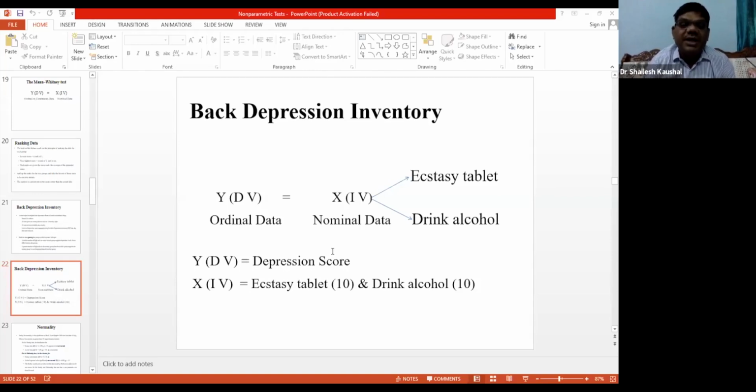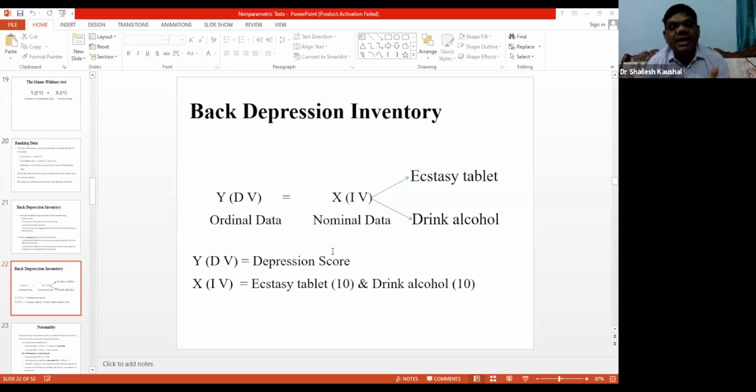So, I am again repeating the case study: on Saturday night, 10 people were given the Ecstasy tablet, and on Sunday morning the score was obtained from each participant. The first participant's score was 35, then the second 35, 16, and the same for the alcohol group. There are two mutually exclusive groups, one Ecstasy tablet and one drinking alcohol.